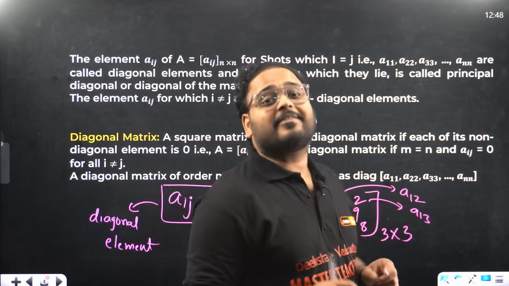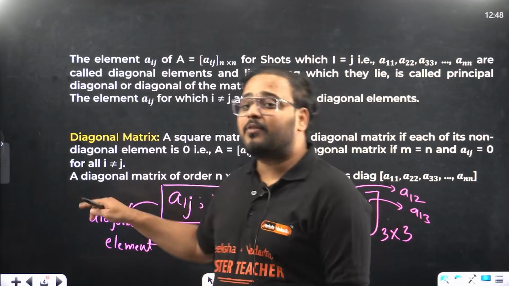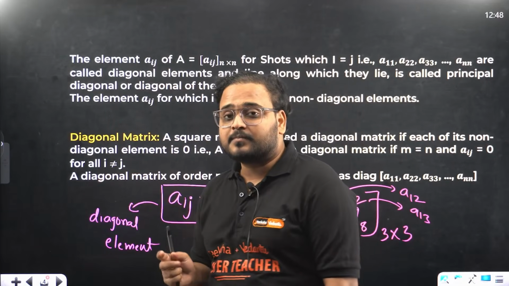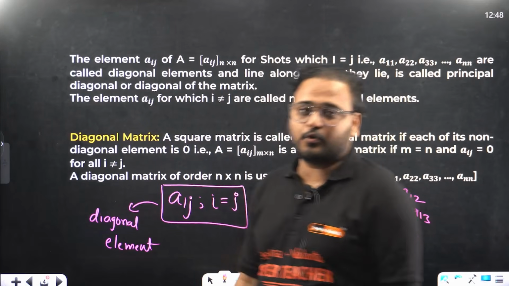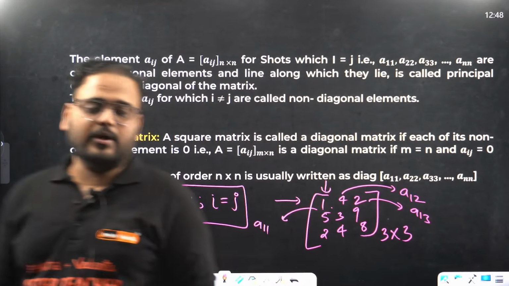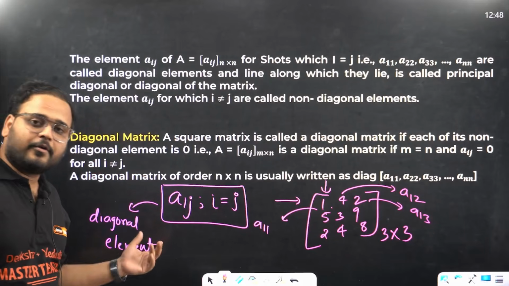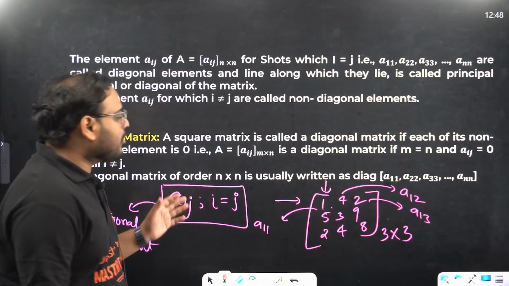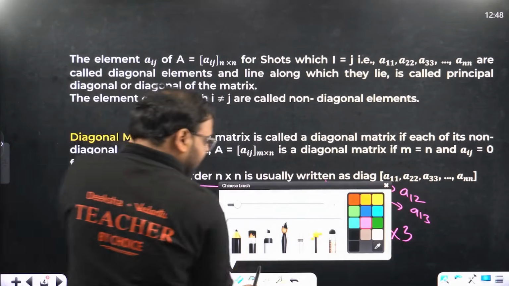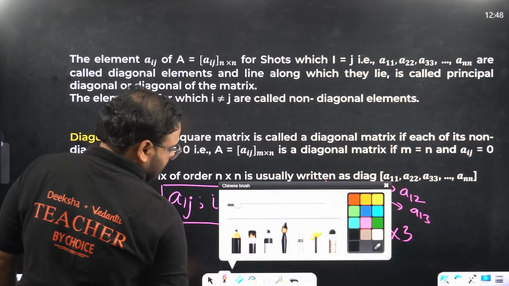What is a rectangular matrix, sir? Wherever the number of rows and number of columns are not equal, this property will not be true. So diagonal elements exist only for the square matrix. And what are the diagonal elements? Please check over here.